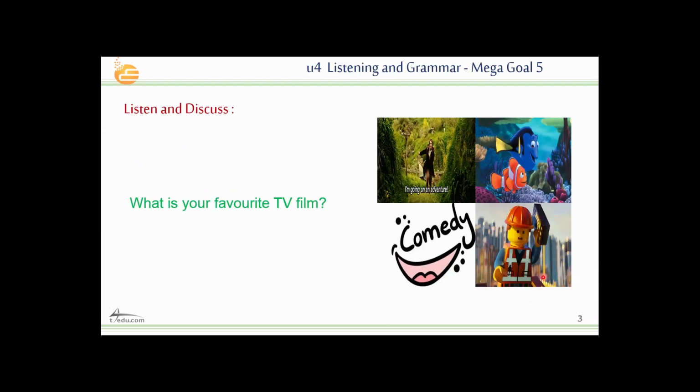Look at the pictures here and the question. What's your favorite TV film? Think about the favorite TV film that you like most. So here we have different kinds of films. For example, here, I think it's something related to adventure. It's an adventure film. And here it's animation, so it's an animated film. Here, comedian, alright, something related to comedy.